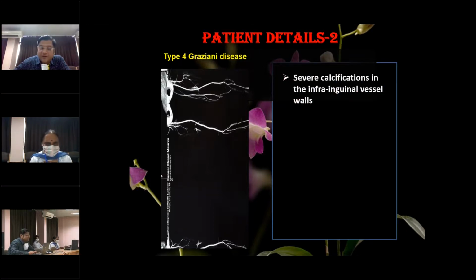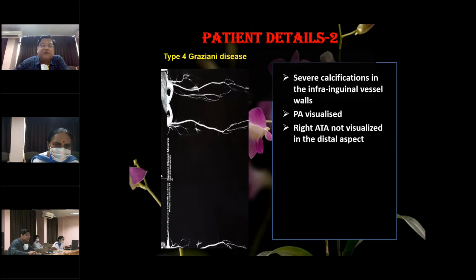This patient had severe calcifications because calcifications are very common, especially in diabetics, and that makes the surgical revascularization and even endovascular revascularization very difficult. So the infrainguinal vessels had severe calcifications. The posterior artery was visualized, but the right anterior tibial artery was not visualized in the distal aspect. The left anterior tibial artery was attenuated in the distal aspect.